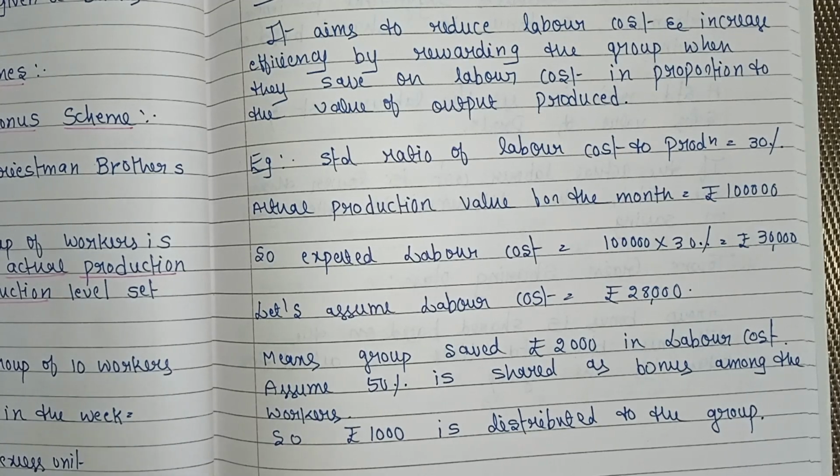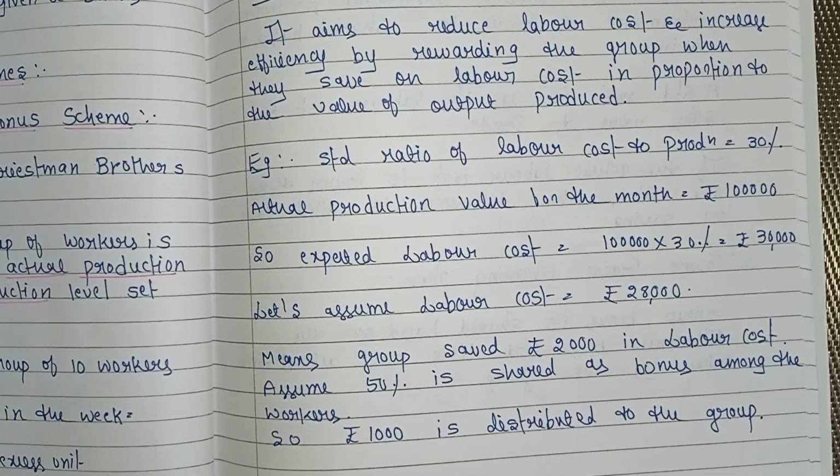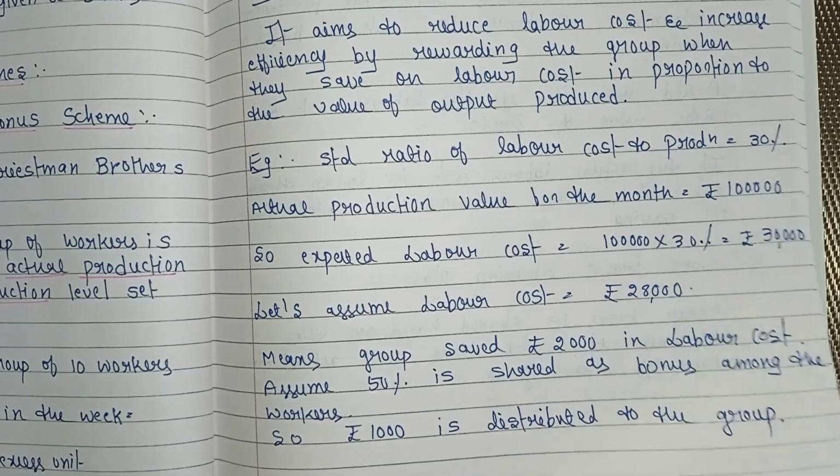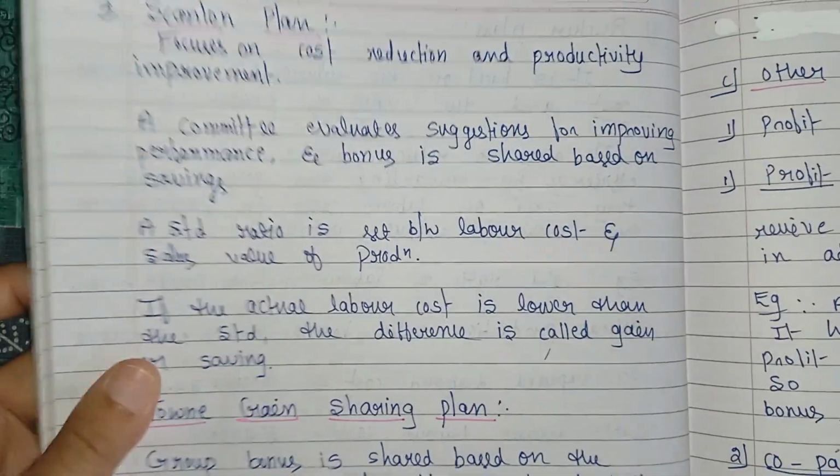In Priestman's production bonus scheme, we distribute the bonus based on whether the actual production exceeds the standard production. And in the Rucker Plan, if they reduce the labor cost, then the group will get the bonus. Clear? So next, Scanlon Plan.